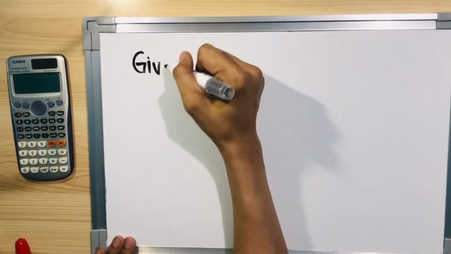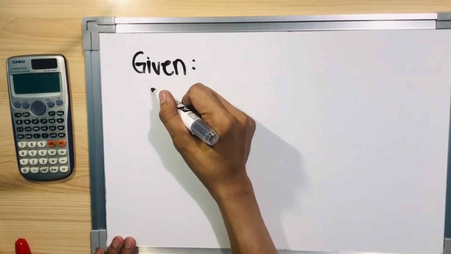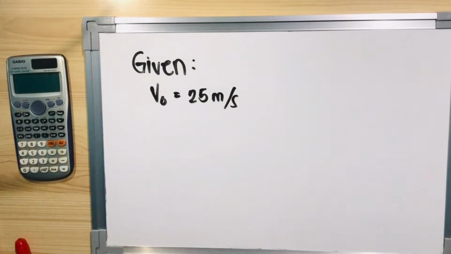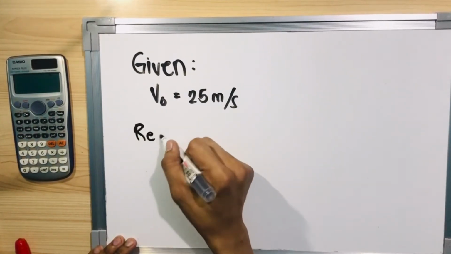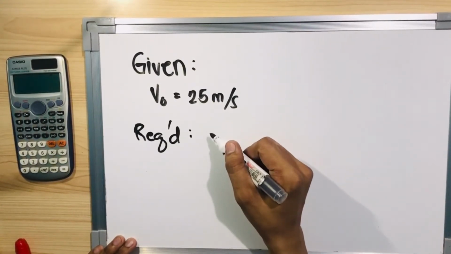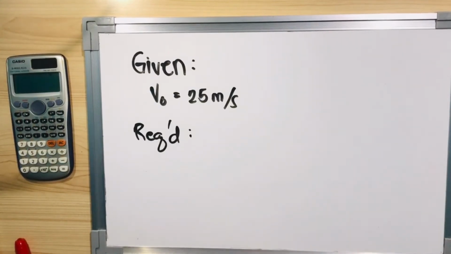Okay, ano nga ba yung mga given? Notable given. Una, it has the initial velocity of 25 meters per second. Napaka basic ng given na yon. And what was required, di ba? Required is the time. Actually, the total time. Kasi hindi lang natin dinidescribe yung time ng papunta sa maximum height. Ang dinidescribe natin dito is yung until sa bumagsak sa kamay ni Armin yung bucket.